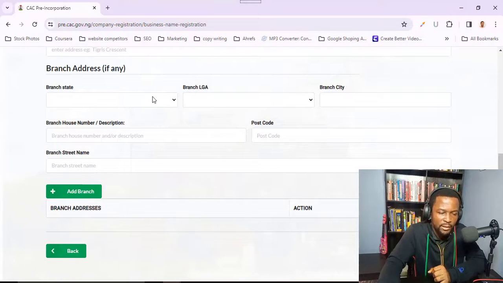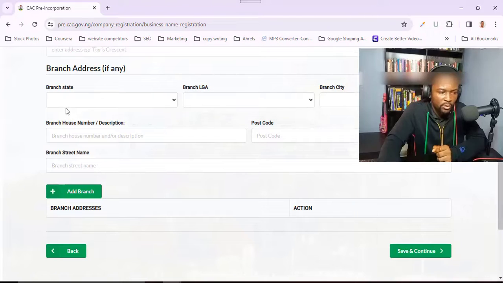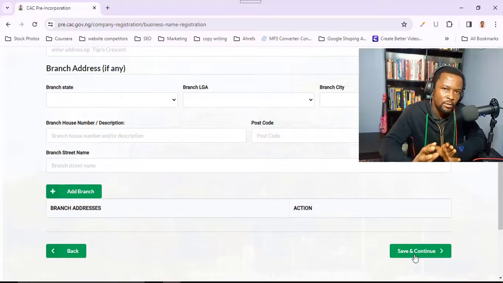So if you have any branch, let's say it's not just in one location, you have the headquarters, maybe you have different branches all over the place. This is where you fill the branch, okay? And then you can add another branch. Let's say you have various branches, you can keep adding and adding until you get the actual number of branches you have, okay? And when you are done with all the branches, you just come to save and continue. Alright, so what I'll do now is I'll just go ahead and fill in my own details, and then I'll come and save and continue. Then we'll meet at the next page.